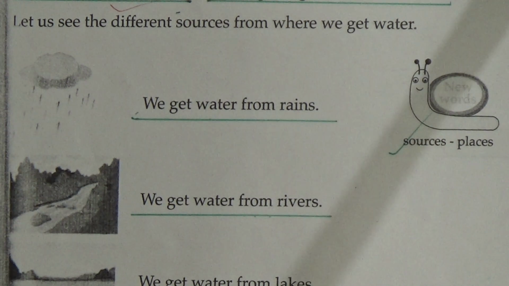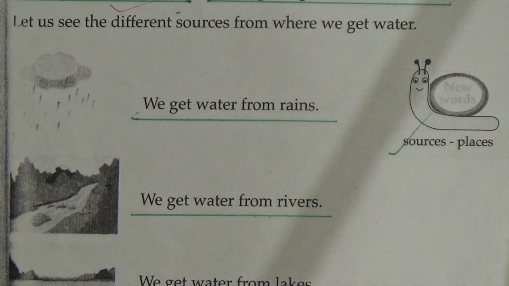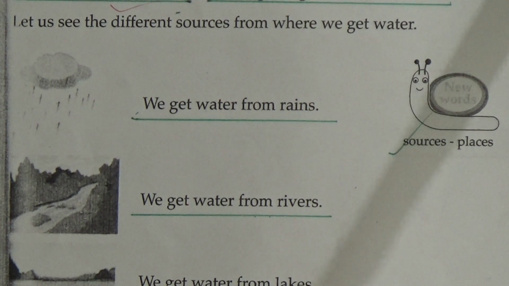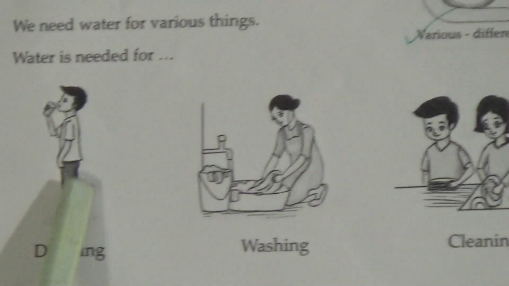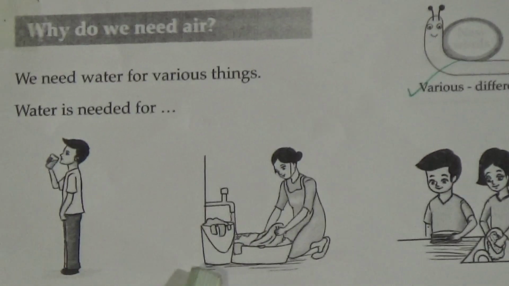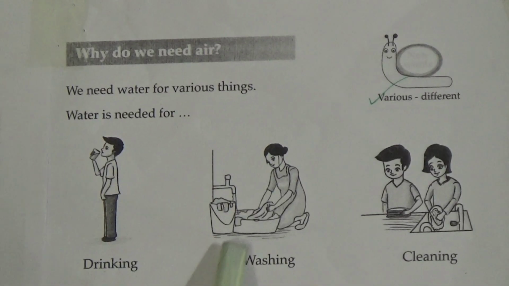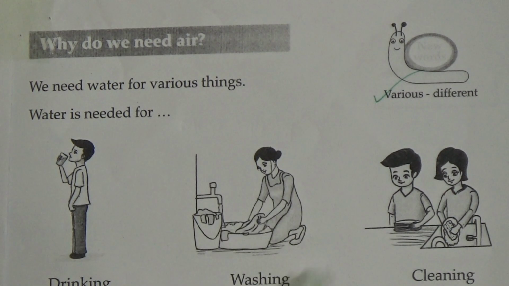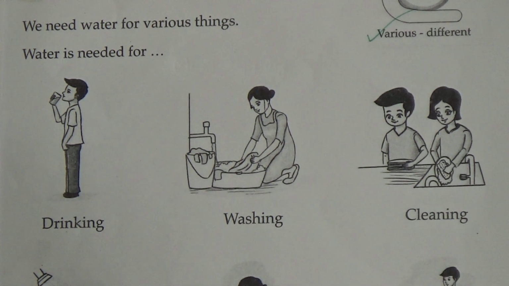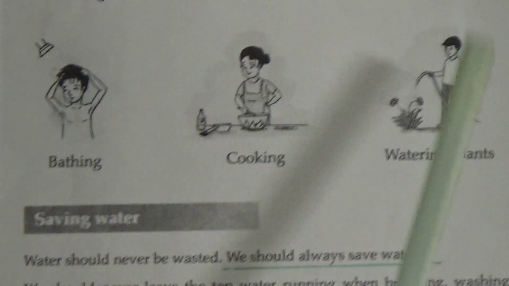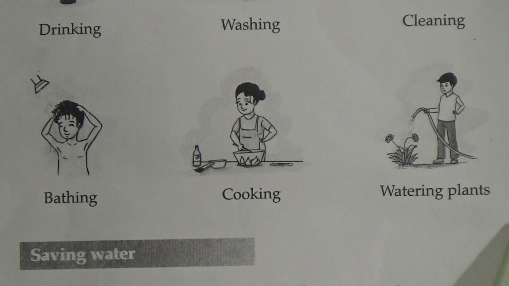Our topic: why do we need water? We need water for various things. Water is needed for drinking; one boy is drinking water. In the next picture, one girl is washing. Water is also used for cleaning. The boy is bathing and the girl is cooking. Here the boy is using water for watering plants.